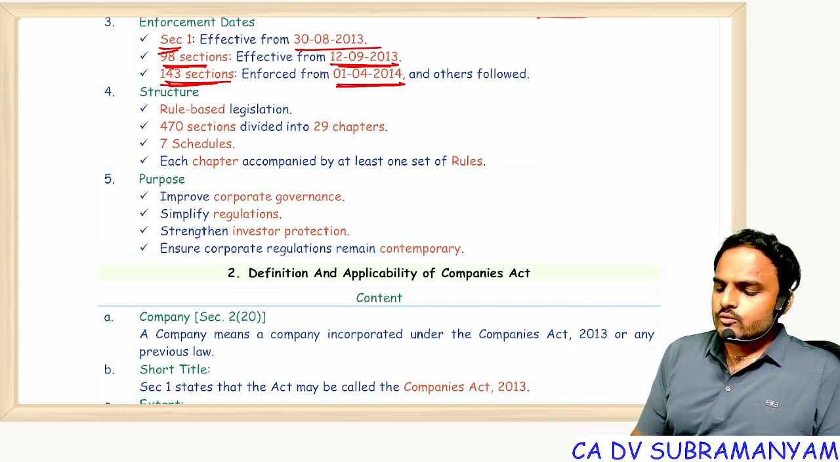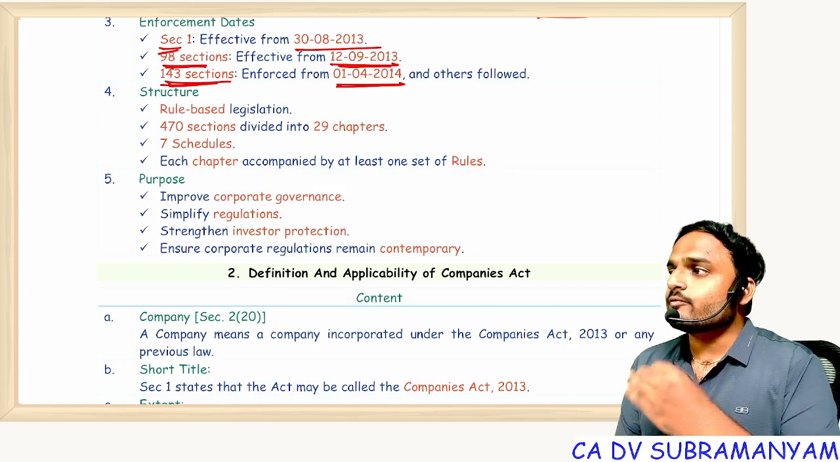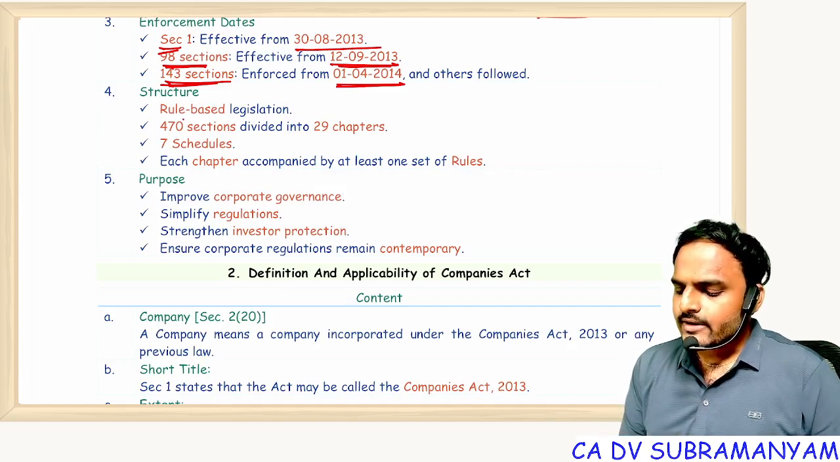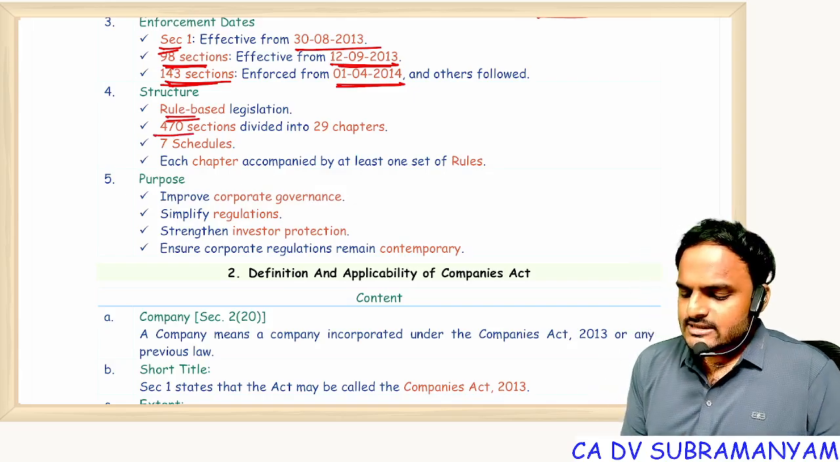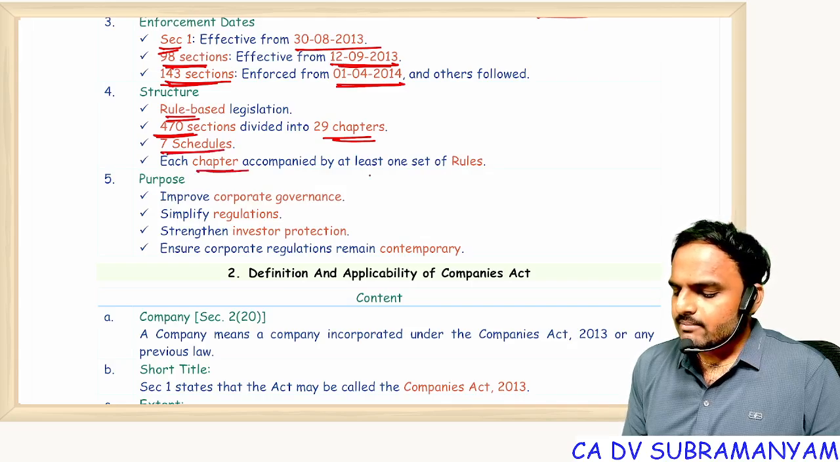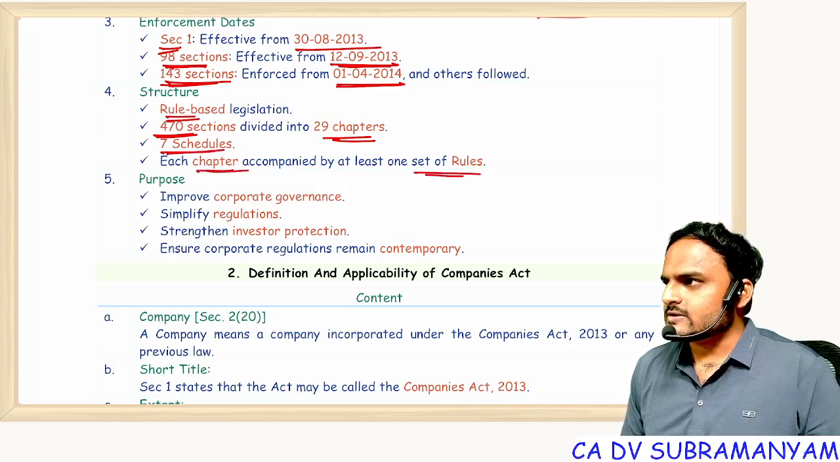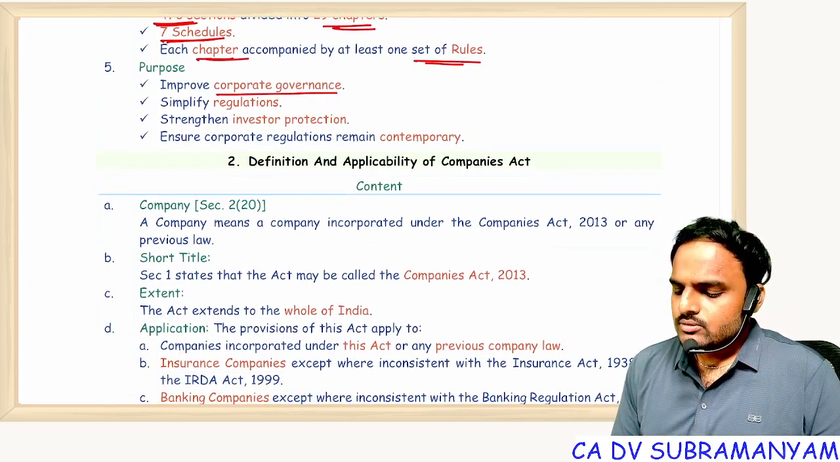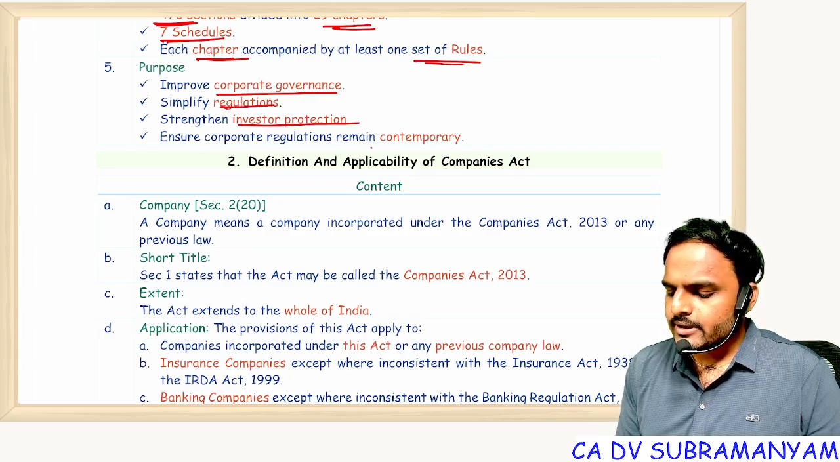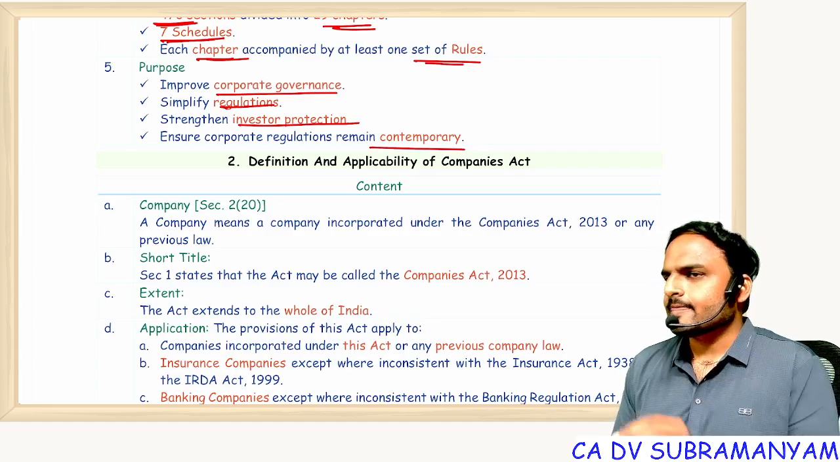Okay, so who frames the law? Who frames the act? Parliament. And who will frame rules? Government, that is the executive body. 470 sections divided into 29 chapters and 7 schedules, each chapter accompanied by at least one set of rules. What is the purpose of our Companies Act? Improve corporate governance, simplify regulations, strengthen investor protection, ensure corporate regulations remain contemporary.